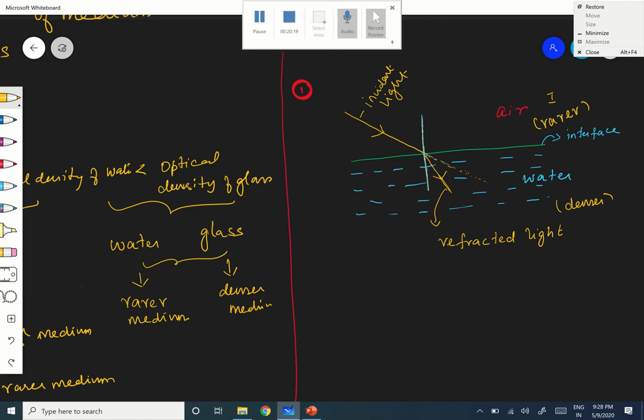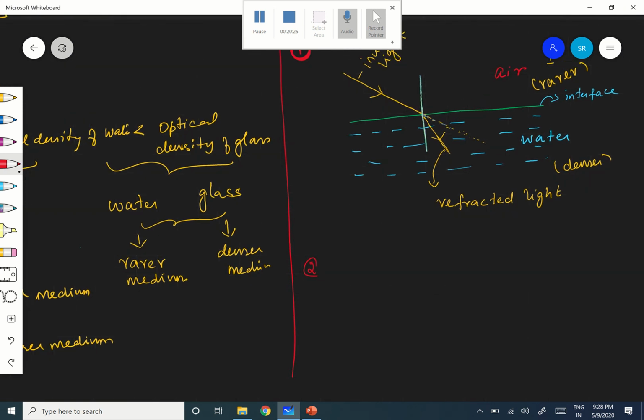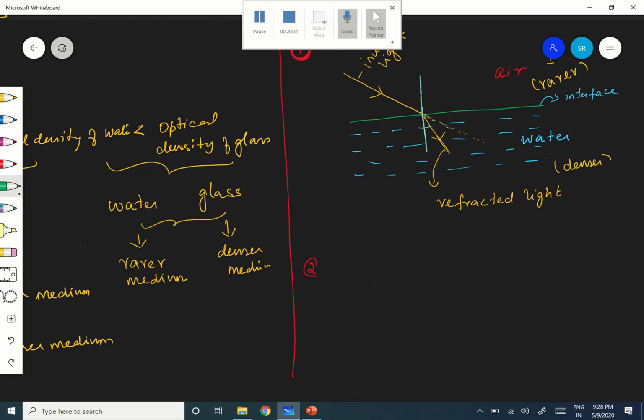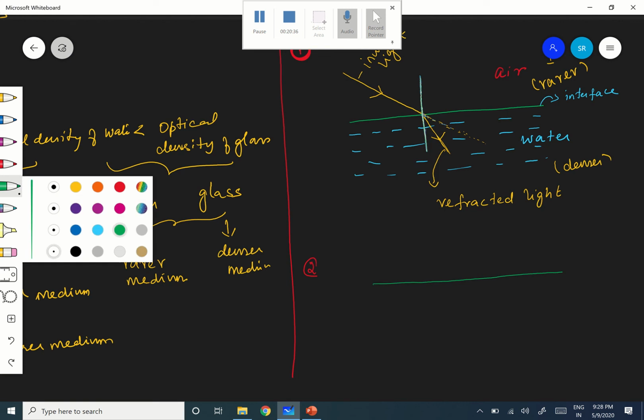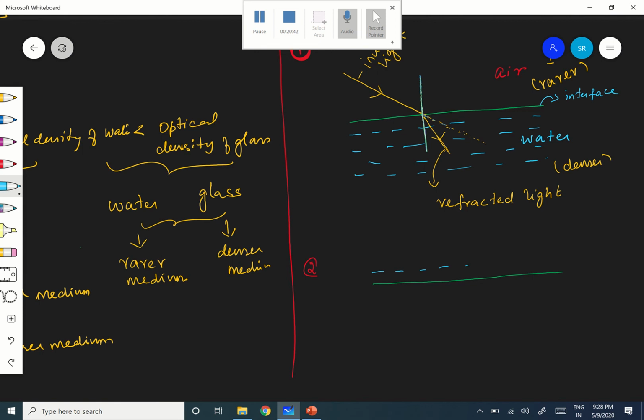Okay, now next one. The next case is the same, but reversed. I will take the same medium, but see here, this is the interface. Now, the light is traveling from water to air. This is water.